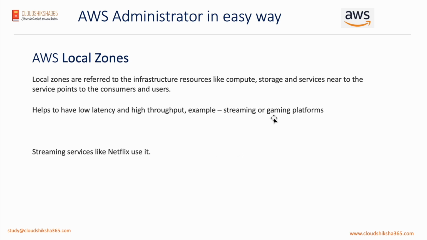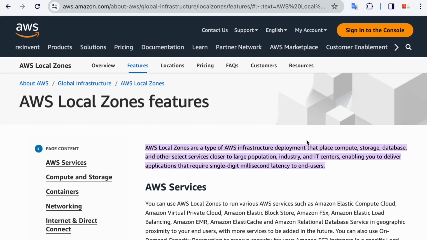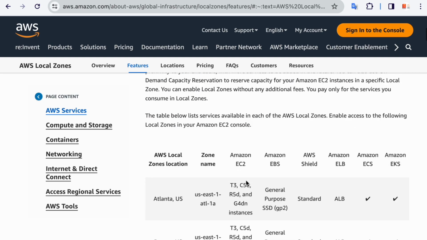Now let's take a look at the AWS portal. If we go again to AWS infrastructure and services, where yesterday we had a look at regions and availability zones, now we are going to have a look at local zones.